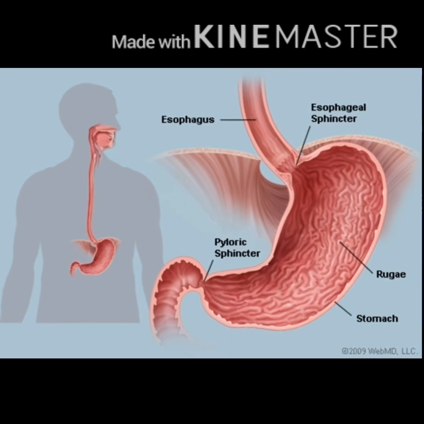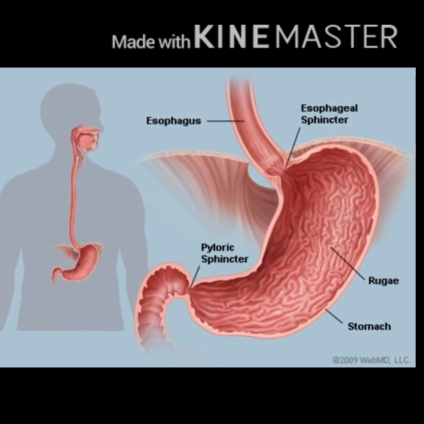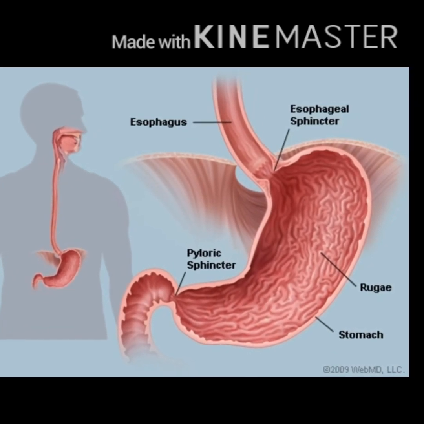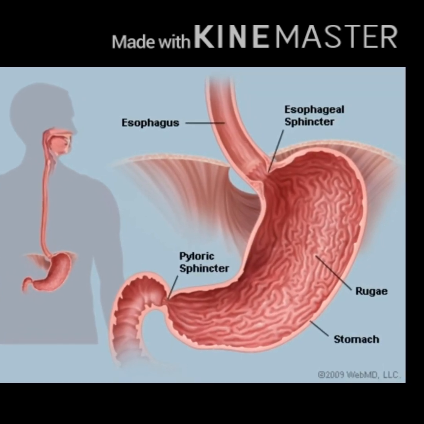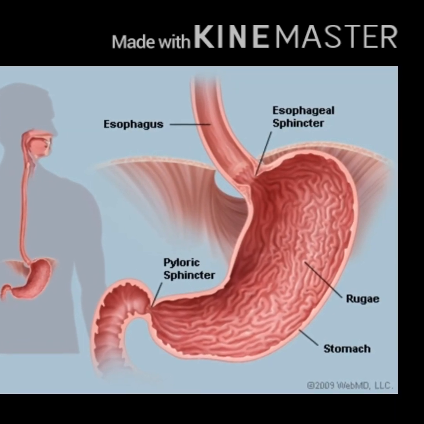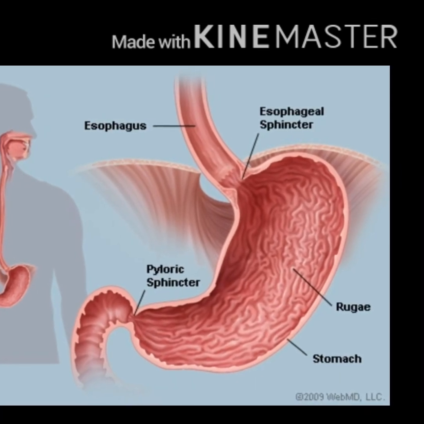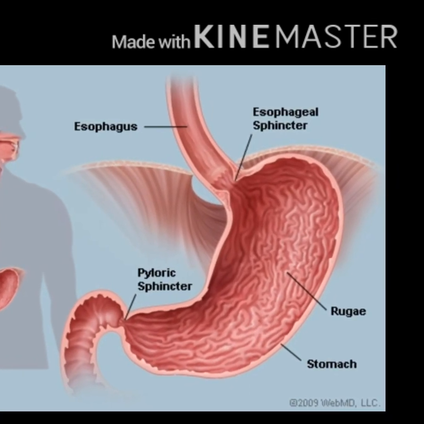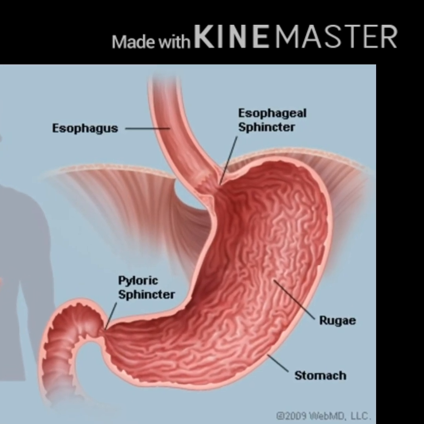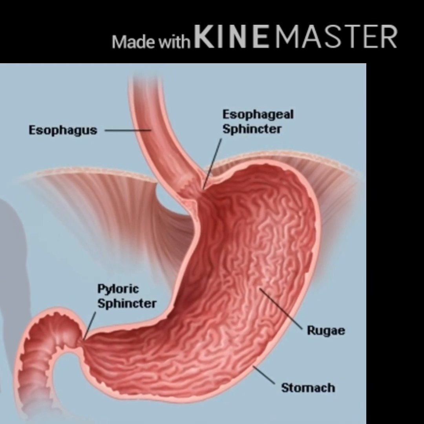The stomach is a J-shaped elastic organ which is located on the left side of the abdominal cavity and temporarily stores the food until it is ready for further digestion in the small intestine. The stomach creates an acidic medium that facilitates the action of digestive juices or enzymes and kills the disease-causing bacteria that enter the body with the food.